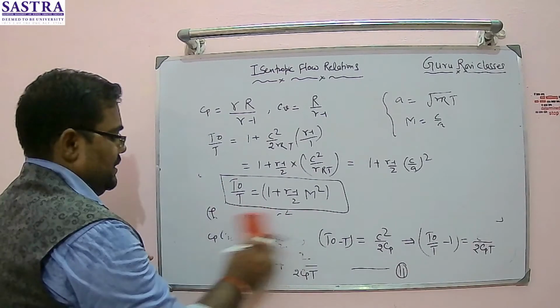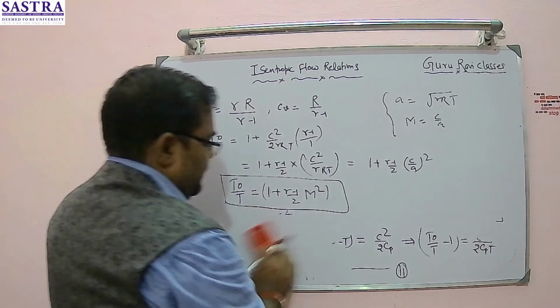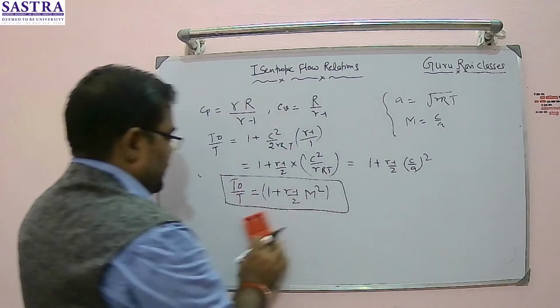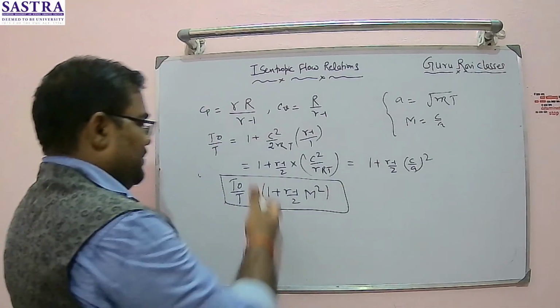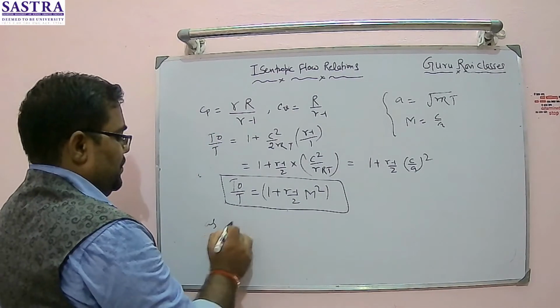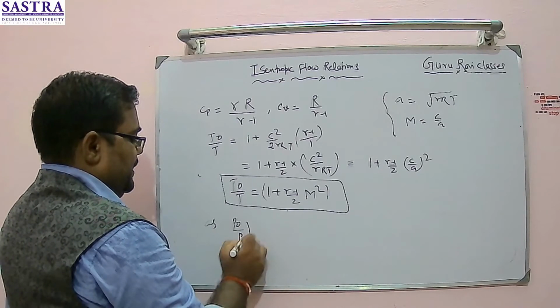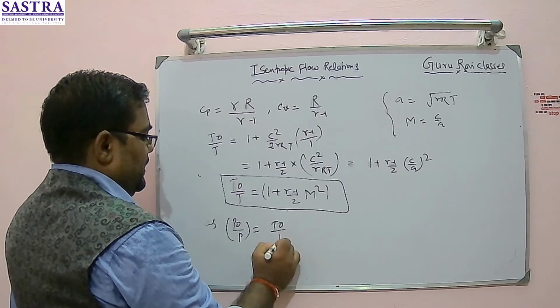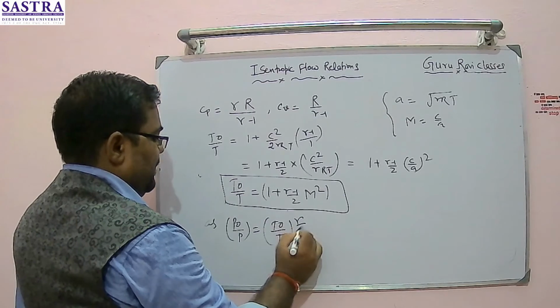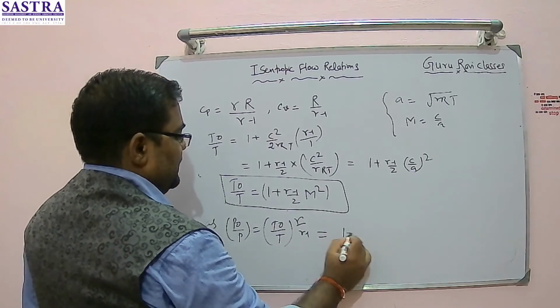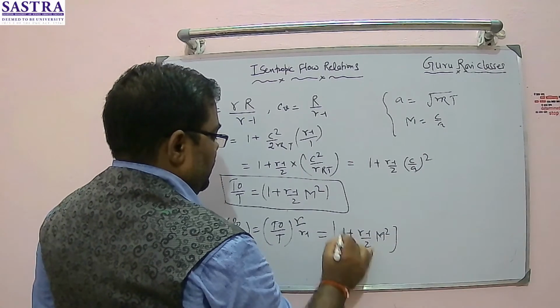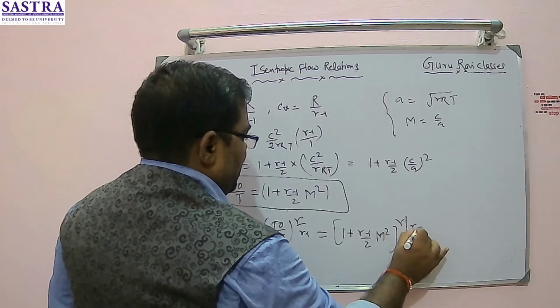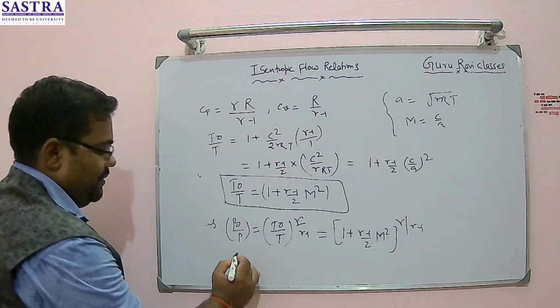Alright. So now you look at, if you use the isentropic relation, right? So use the relationship of pressure with temperature. As you know, P naught by P is equal to (T naught by T) to the power gamma upon gamma minus 1, that is nothing but (1 plus (gamma minus 1) by 2 M square) whole to the power gamma upon gamma minus 1. Similarly, you can write for density.